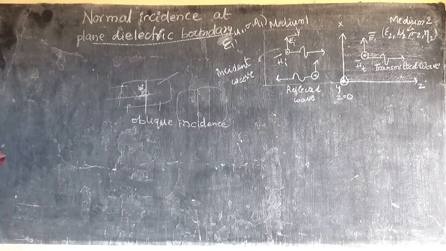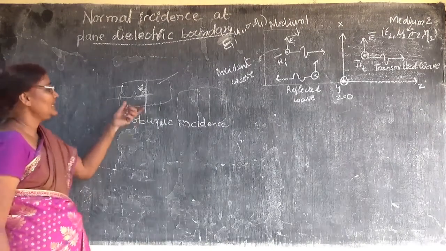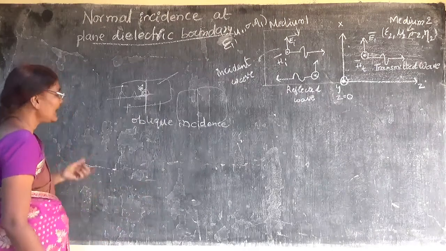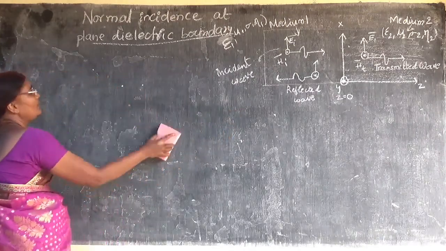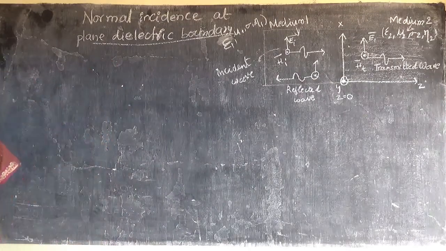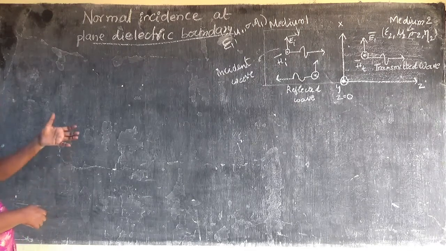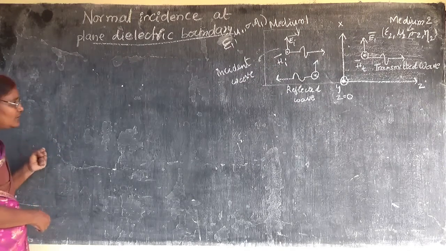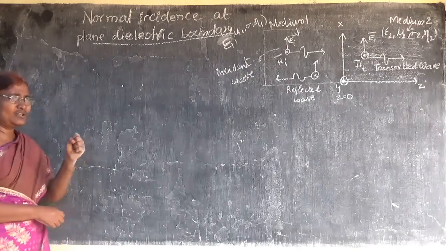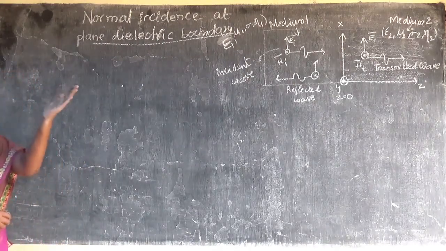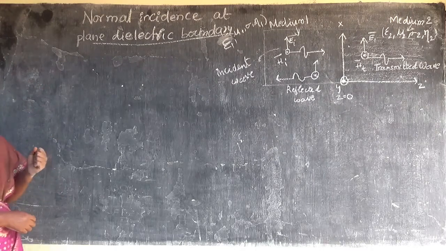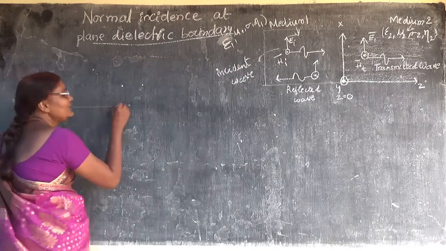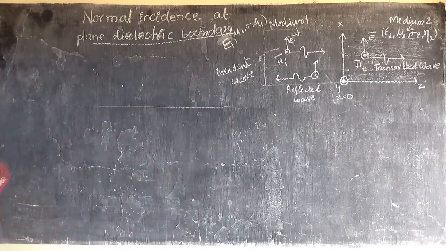Now, before going into normal incidence or oblique incidence, or the incidence of the uniform plane wave at the boundary, we have to know certain terminology. Suppose we consider a transmission line. You know that our power is distributed through transmission lines. A transmission line is an infinite line.